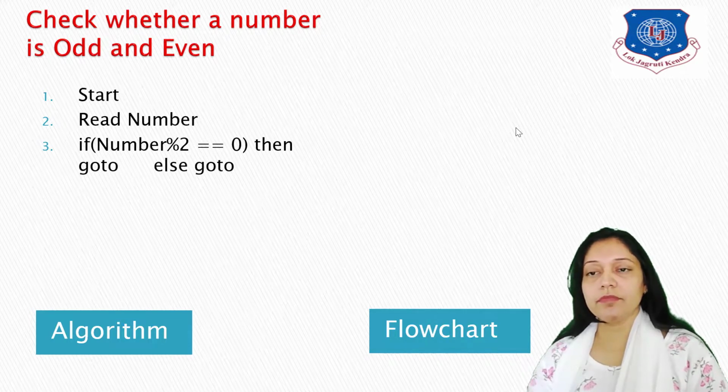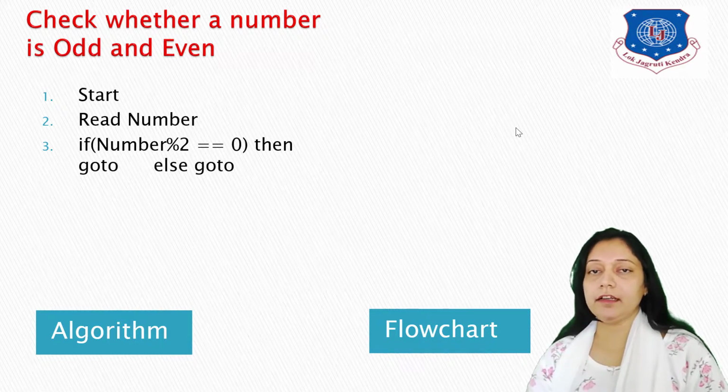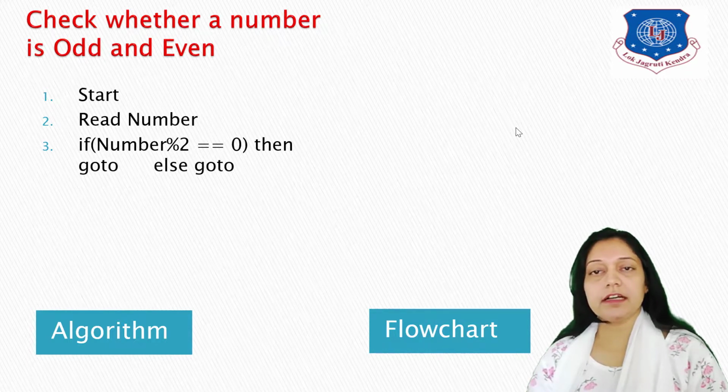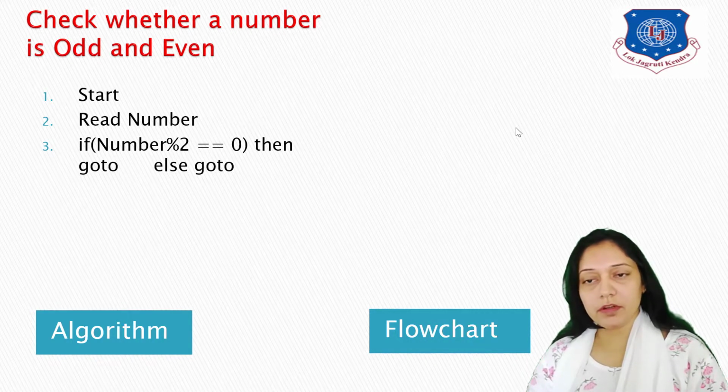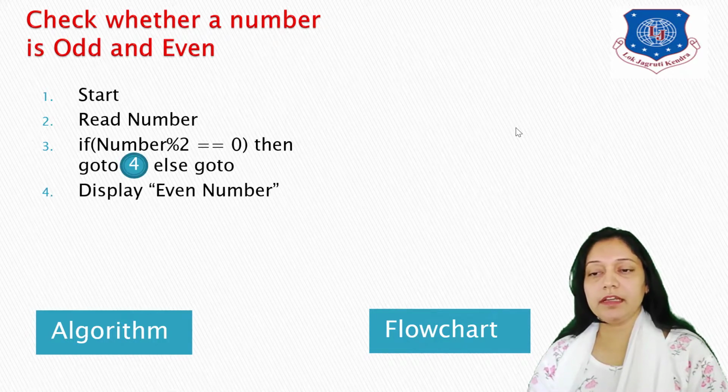It means what? The modulo sign is used to find the remainder of the division operation. I'm dividing the number by 2 and finding the remainder. The remainder would be either 0 or 1. So if the remainder is equal to 0, the condition becomes true. But if my remainder is 1, then 1 equal 0 will become false. So if number modulo 2 equal 0 is true, then you go to point number 4.